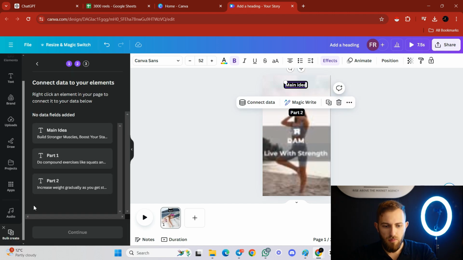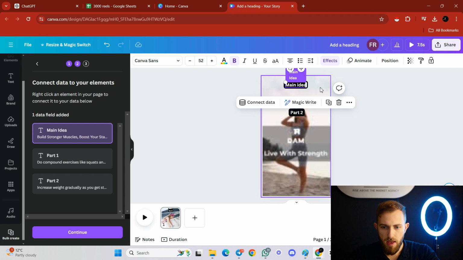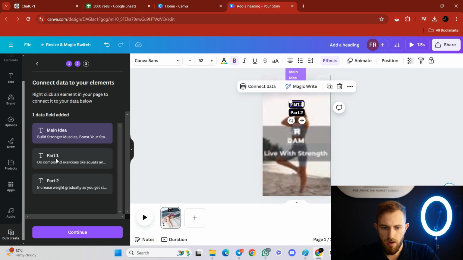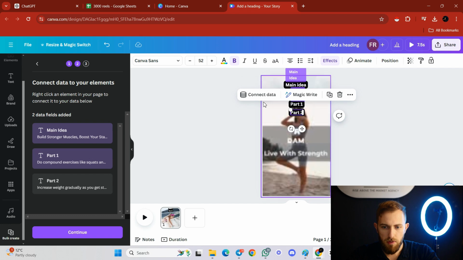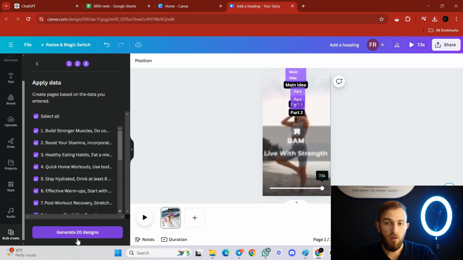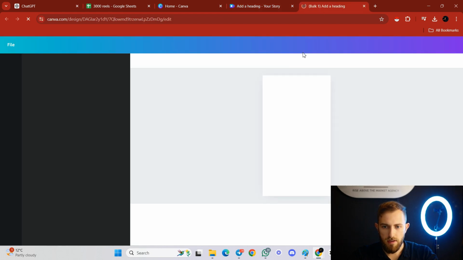And the next step would be to go back to bulk create, and then you see over here it says connect data. You click on connect data, and you would connect the main idea over here with the column of main idea that we just uploaded. So you would just click here, main idea, then you would click on part 1, and then connect data to part 1, and then you click on part 2, connect data part 2. Cool. And then continue.